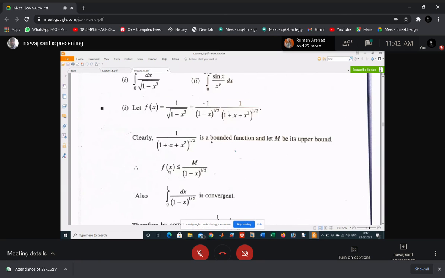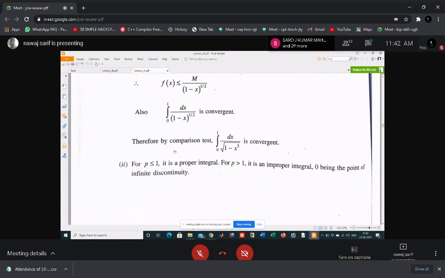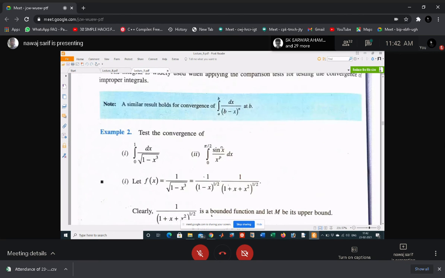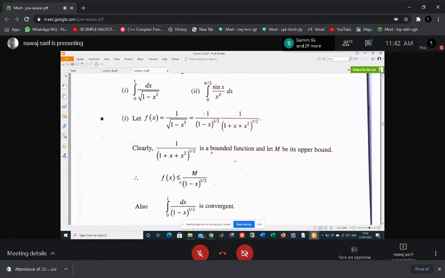understand? So for the next example, integral 0 to pi by 2 sin x by x to the power p. Okay, for this one, if p is less than or equal to 1, this is a proper integral. Yes, sir. So 1 by (1 minus x) to the power 1 by 2 is bigger than f(x). Just try to understand. Okay, this one is what? Bounded. Okay. Yes, sir. So assume that M is the upper bound of this function. Okay, M is the upper bound of this function.